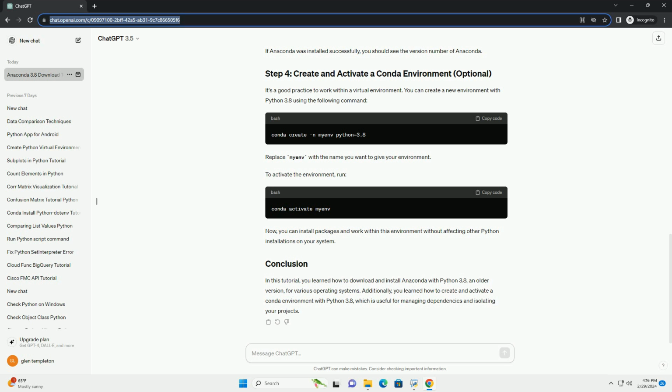2.6 Choose the installation location when prompted. The default location is usually fine unless you have specific requirements. 2.7 After the installation is complete, close the terminal or command prompt window. Step 3. Verifying the installation. 3.1 Open a new terminal or command prompt window. 3.2 Type conda version and press Enter. You should see the version of Anaconda installed on your system, confirming that the installation was successful. 3.3 Additionally, you can check the Python version installed by typing Python version.